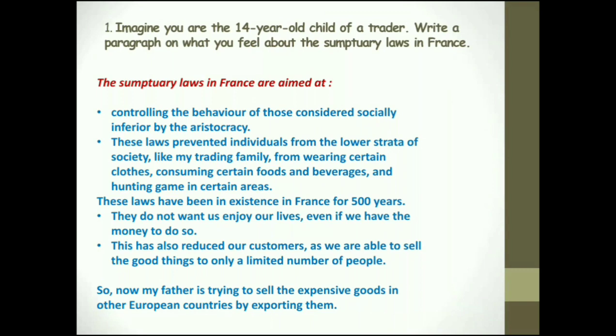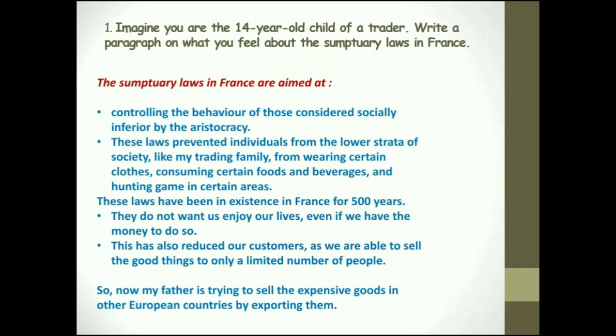These laws have been in existence in France for 500 years. Very important point. They do not want us to enjoy our lives even if we have the money to do so. So when you have restrictions, they had regional codes. If you really desired to wear a particular cloth, it was not allowed. Only people of certain places could wear certain clothes. Those were the restrictions. This has also reduced our customers, as we are able to sell the good things to only a limited number of people. So only people from the upper classes benefited from everything. That was the main point.